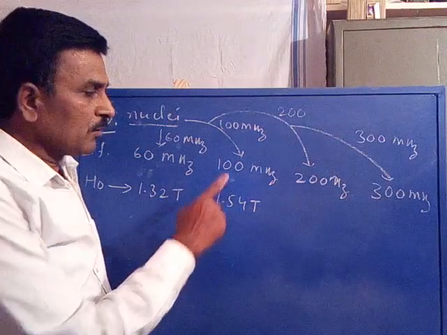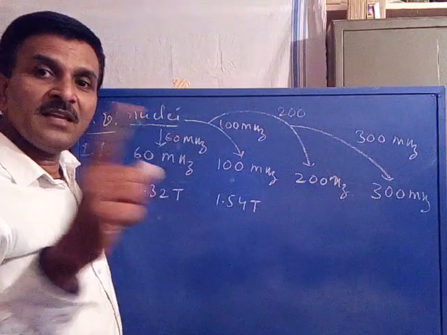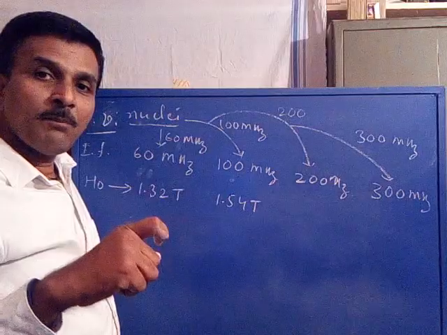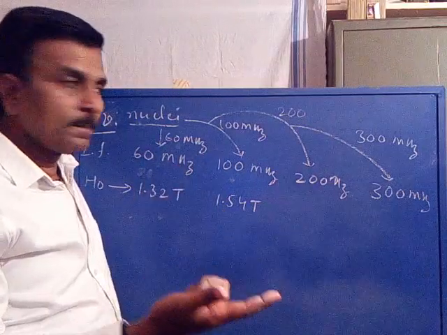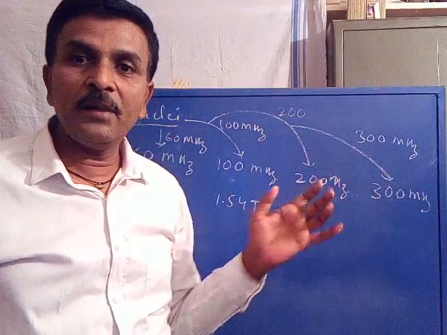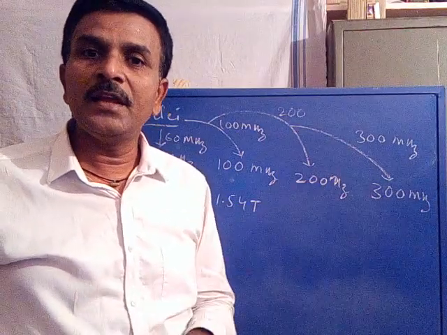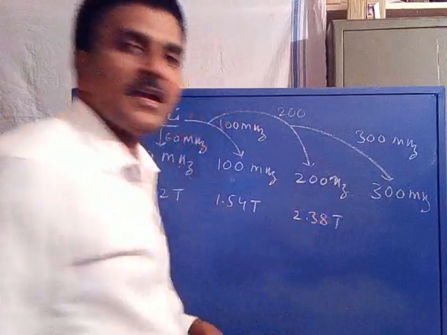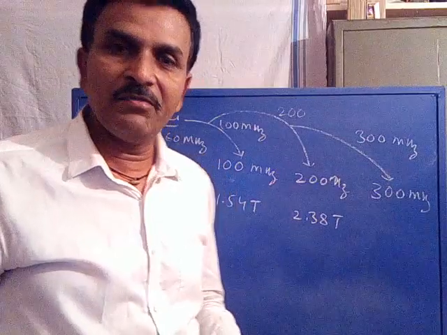Are you following? To split the degenerated energy state of a nucleus precessing with 100 MHz precessional frequency, we should apply a 1.54 Tesla external magnetic field. Similarly, a nucleus kept in the 200 MHz instrument precesses with 200 MHz speed. For that nucleus, we should apply about 2.38 Tesla external magnetic field.